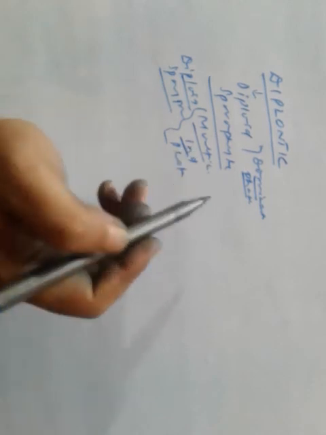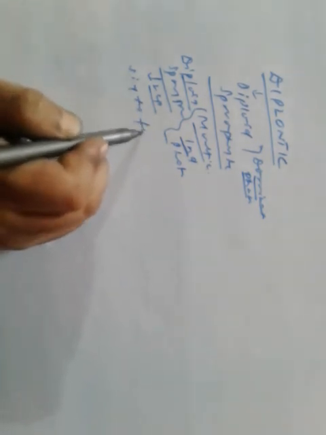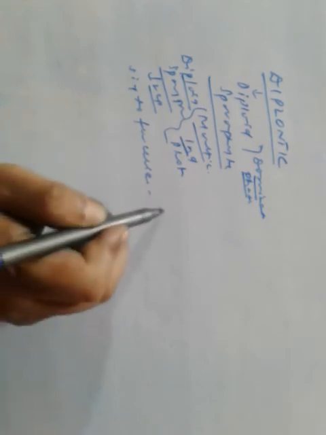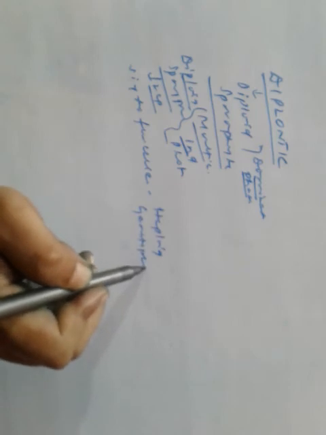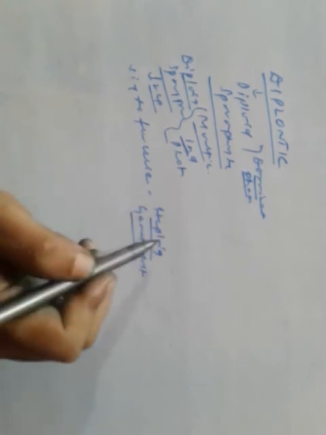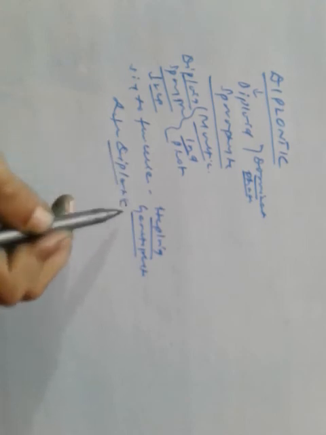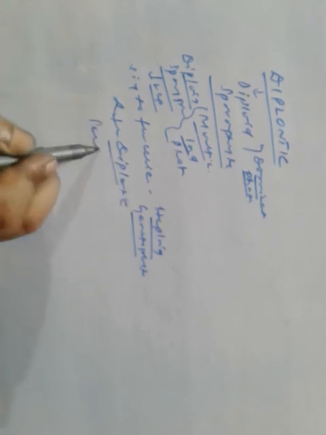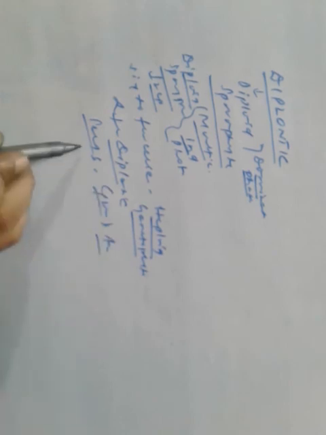And the diploid sporophytic phase is represented by a single to few-celled haploid gametophyte. This type of life cycle is known as diplontic, and it is found in all seed-bearing plants. Seed-bearing plants means gymnosperms and angiosperms,